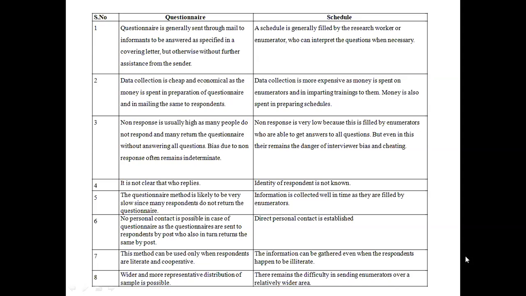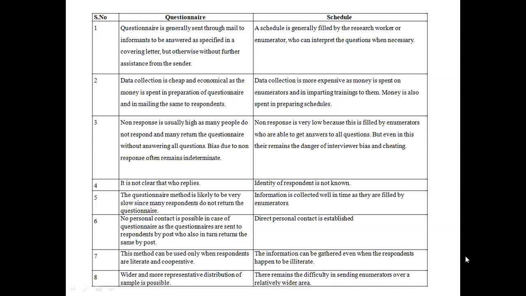Then, questionnaire: non-response is usually high as many people do not respond and many return the questionnaire without answering all questions. Bias due to non-response often remains indeterminate. Yes. In case of a questionnaire, as you are using different media to reach the respondents, there are chances that you may get non-response. The rate of non-response is high because they may return it without answering, or they may return it answering only a few questions.